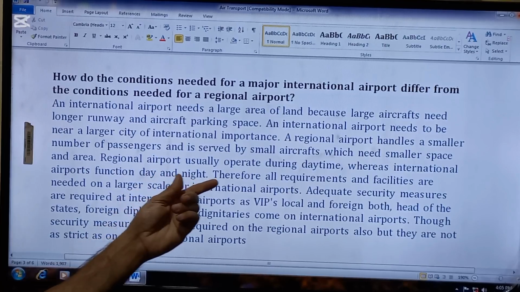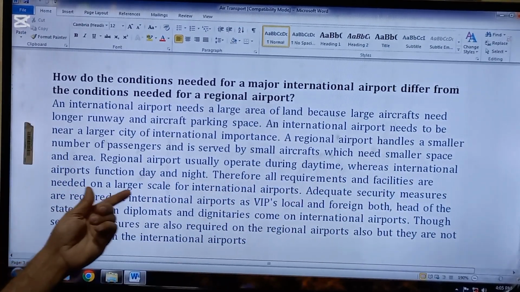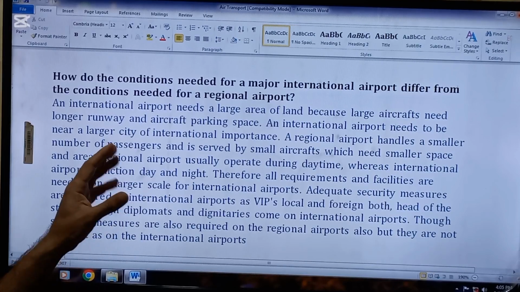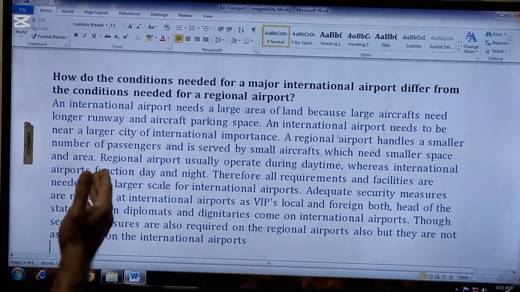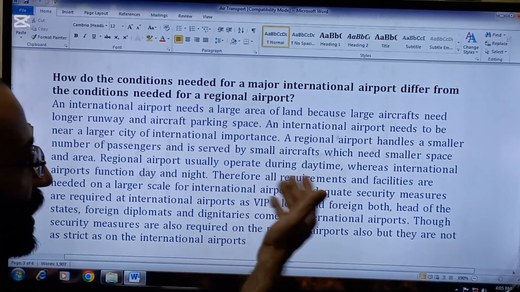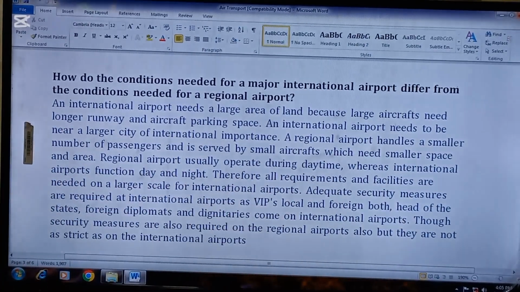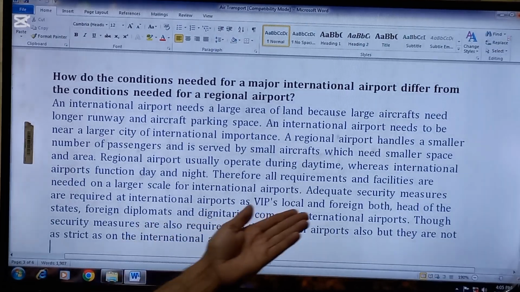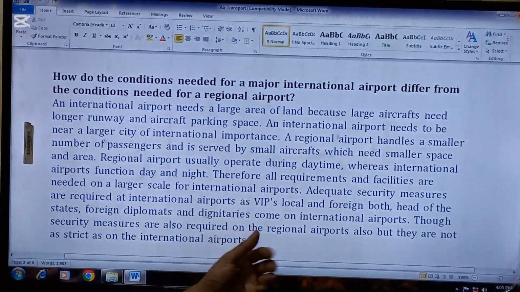Regional airports usually operate during daytime, whereas international airports function day and night. This is again the difference between regional and international airports. Regional airports normally work during daytime, whereas international airports function throughout the 24 hours. Therefore, all requirements and facilities are needed on a larger scale for international airports.